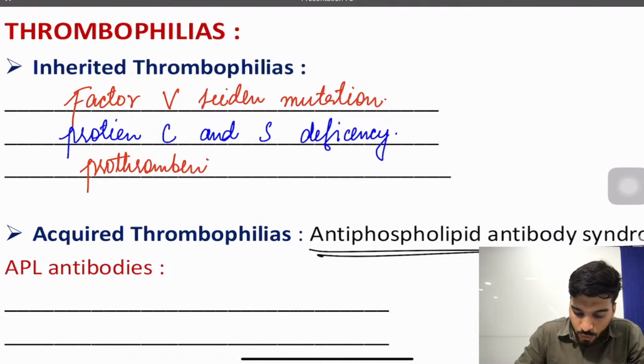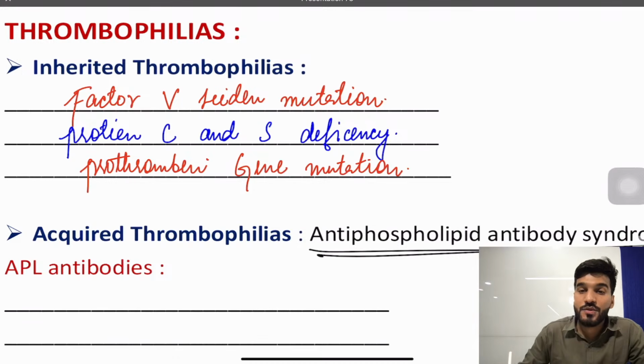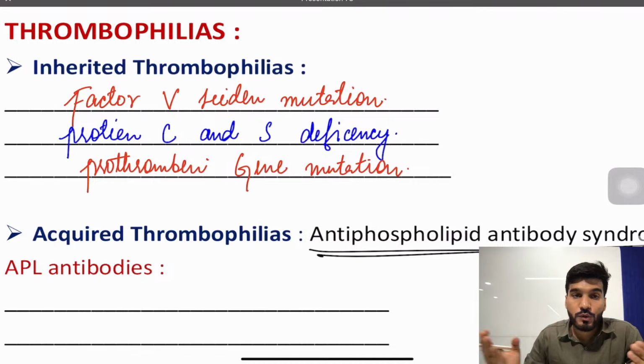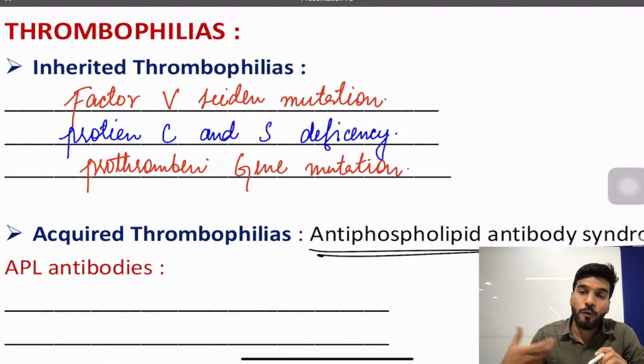Patient can have prothrombin gene mutation. Now these protein C and protein S are the natural anticoagulants, and they are synthesized by the liver, and they are vitamin K dependent. Anything wrong with the vitamin K will also affect protein C and S, and anything wrong with the liver will also cause protein C and S deficiency. Is that clear? So whenever these anticoagulants are decreased, the tendency to form a clot is more, or there is the factor 5 Leiden mutation, or the prothrombin gene mutation.